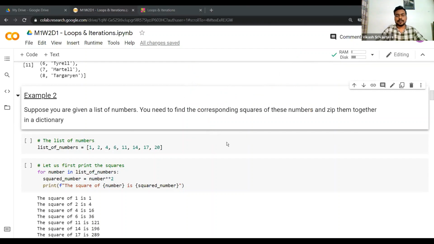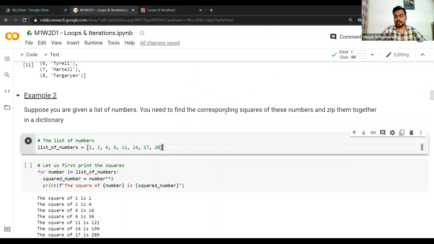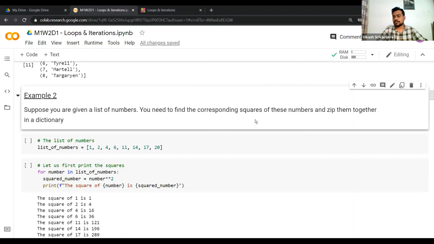So firstly, we need to create a list of the corresponding squares of these numbers. So how do we go about this? Just hold on your curiosity for now, guys. Let me just ask you and then you can answer.